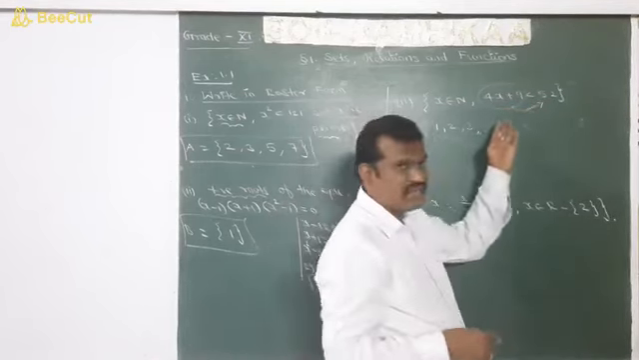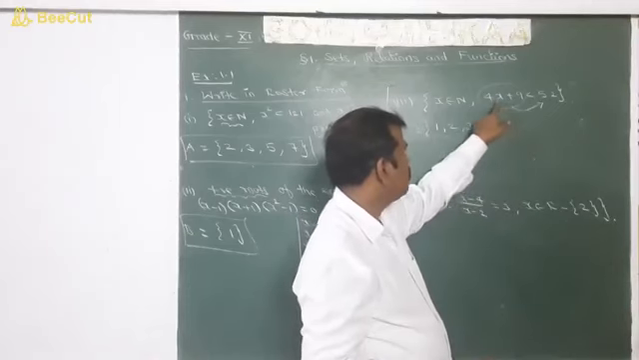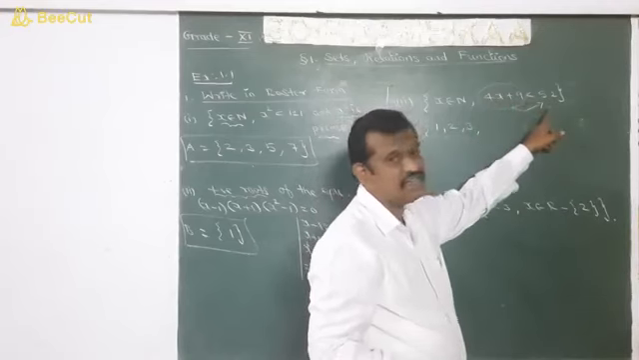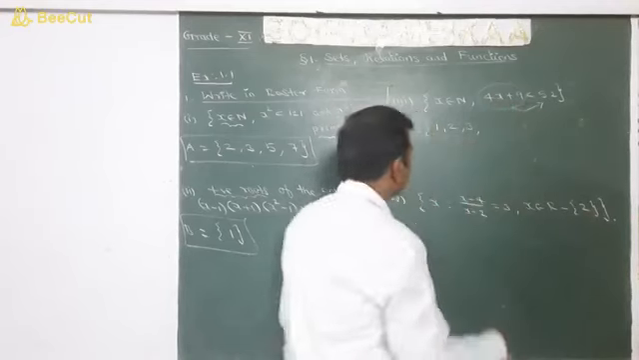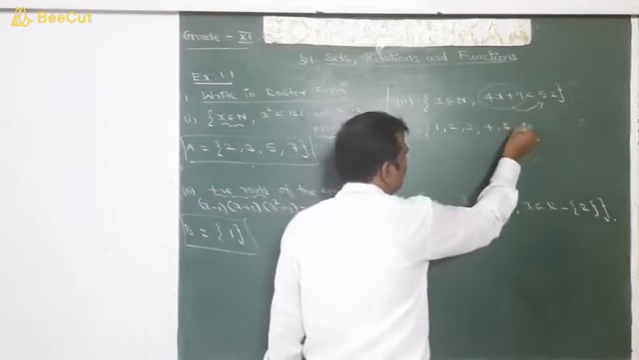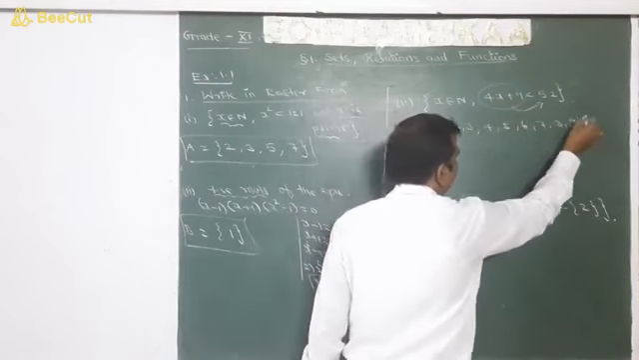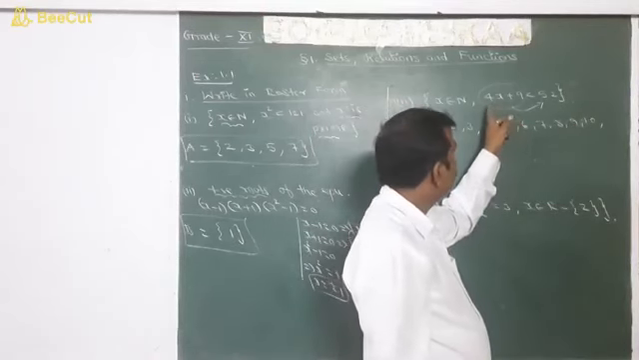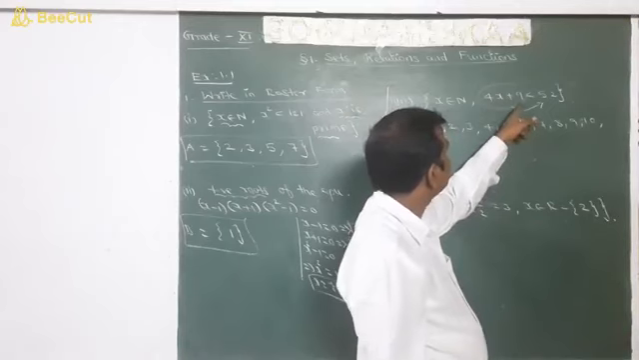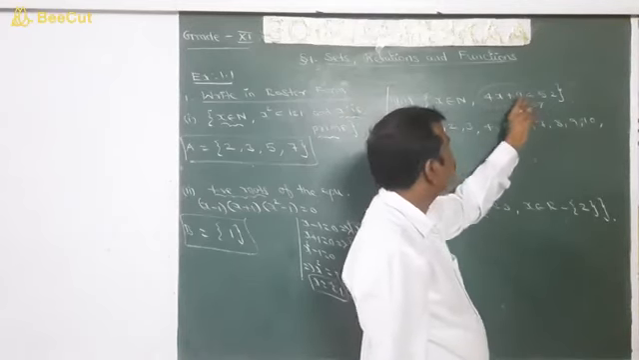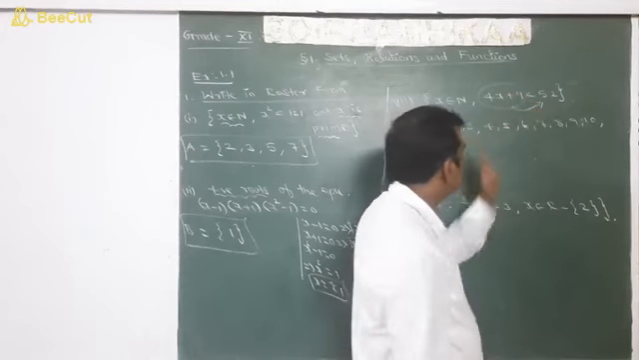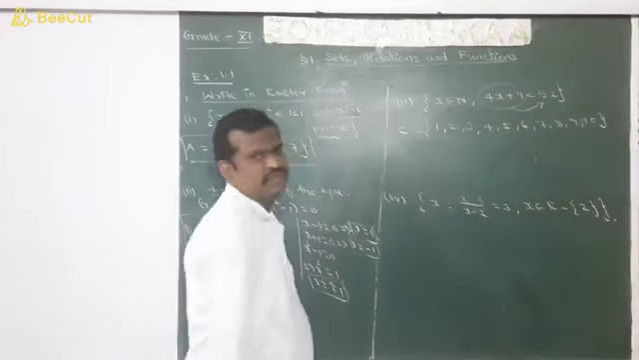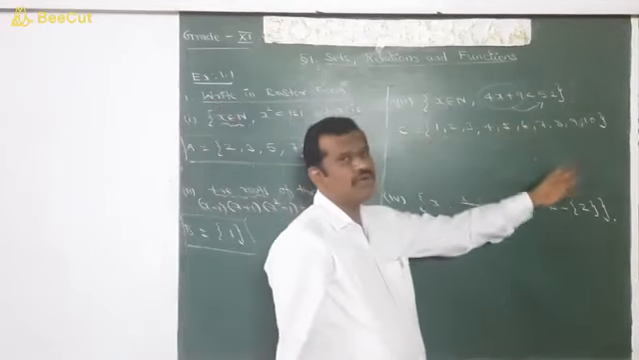So 4, 5, etc. will come. We will put 10 here. 4 tens are 40. 40 plus 9 is 49, which is less than 52. So up to 10, all the numbers will come, that is 3, 4, 5, 6, 7, 8, 9, 10. Next we will put 11. 4 into 11 is 44. 44 plus 9 is 53, which is not less than 52. So up to 10 only will come. We can name this set as C. So C contains 1 to 10.